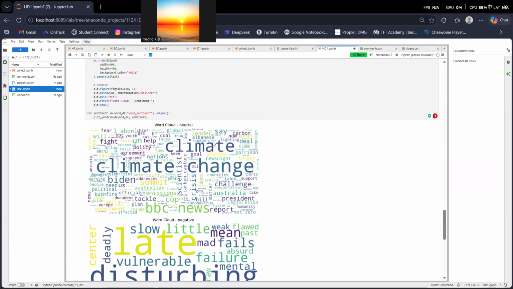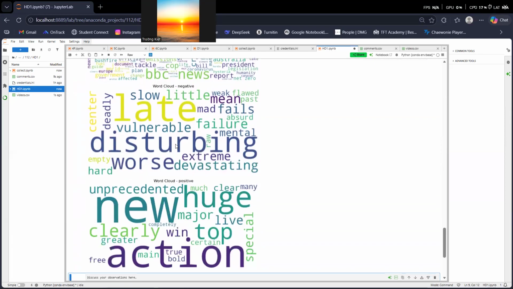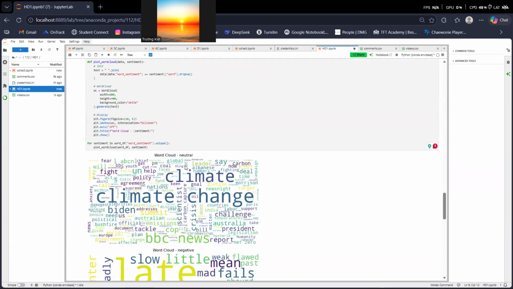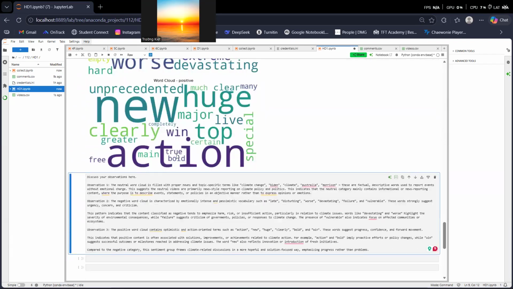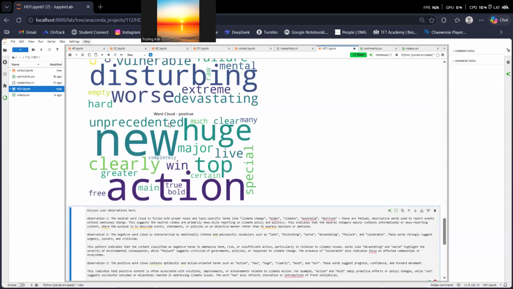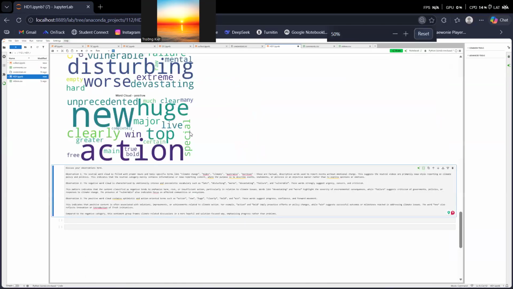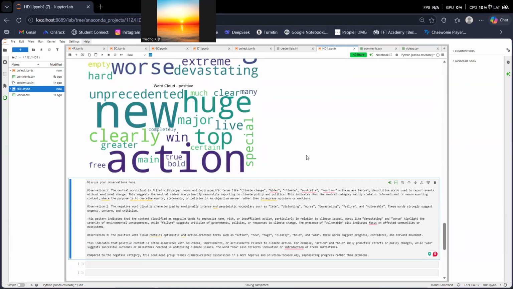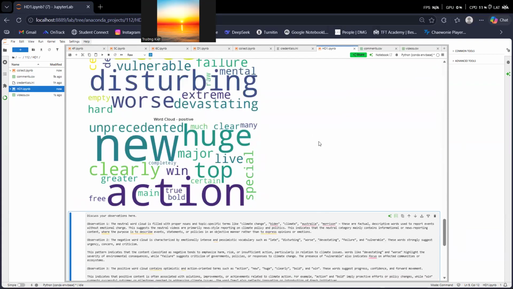As you can see here, I have the word cloud for neutral, negative, and positive. From these word clouds, I have some observations. So the first observation is the neutral word cloud. It is filled with proper nouns and topic-specific terms like climate change, climate, Biden, BBC News, Australia. So these are factual, descriptive words used to report events without emotional charge.